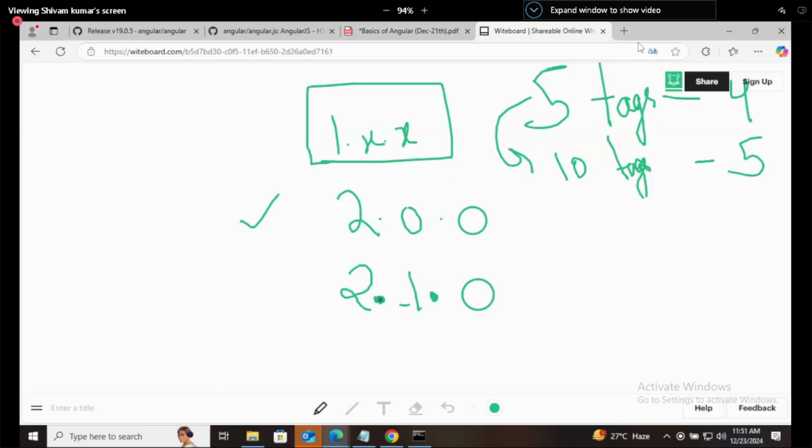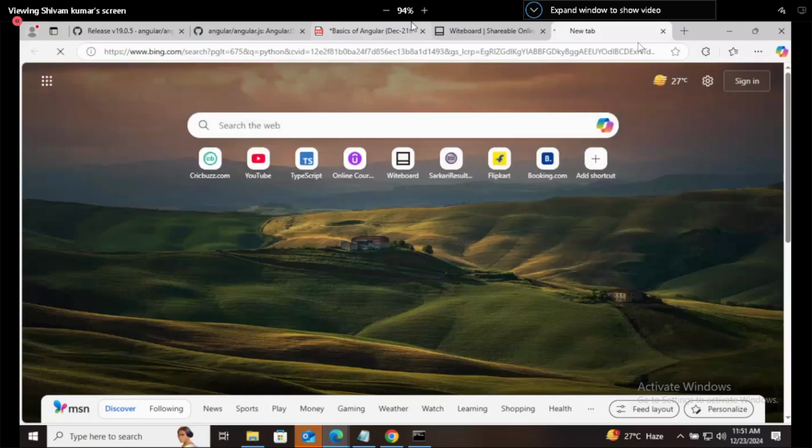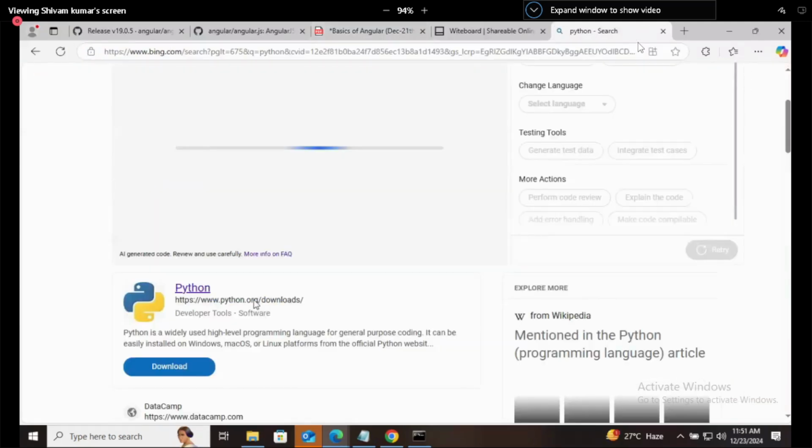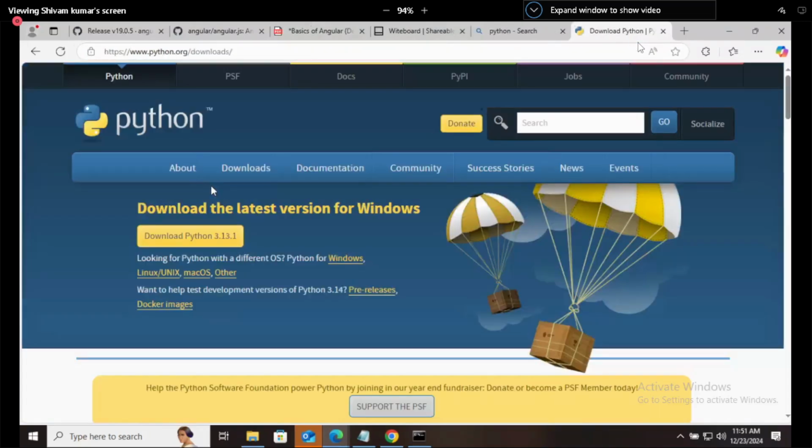Patch level changes. Generally, if the programming languages or frameworks are changing the name of something, or the color of something. Let's talk about Python. For that, you simply go to Python's website, python.org. Now let's say this is Python and it follows this blue and yellow theme.